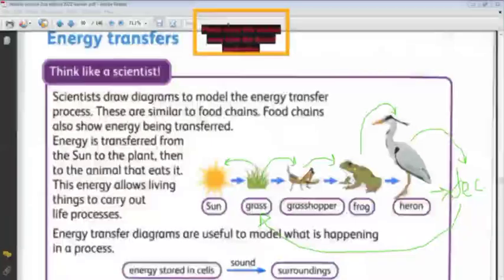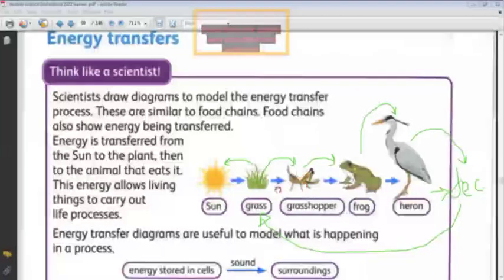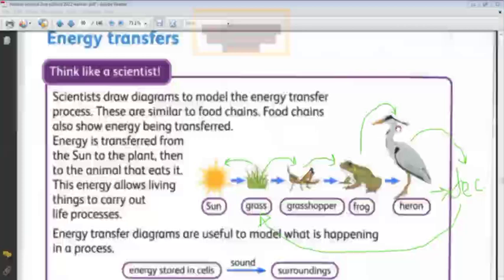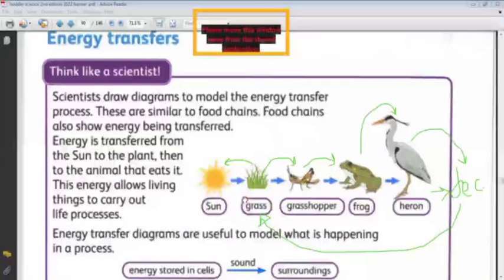The energy is transferred from the sun. First thing, the sun is the source of the energy that we have on Earth. So the energy is transferred from the sun to the plant, then to the animal that eats it. So from the sun to the plant, then from the plant to the animal that eats it, which is the grasshopper, then from the grasshopper to the frog, then from the frog to the heron. So the food chain shows us the energy transfer from one object or from one living thing to another.